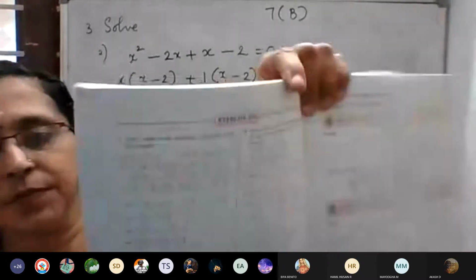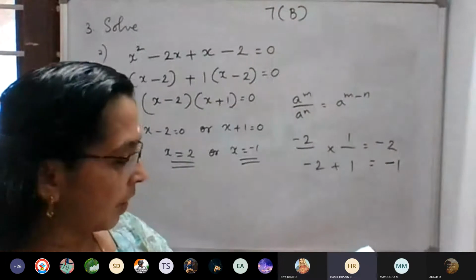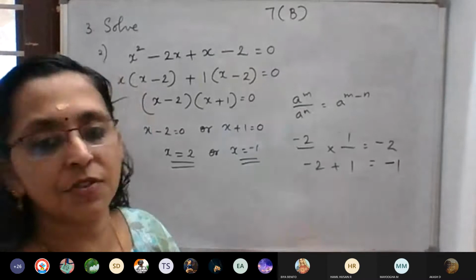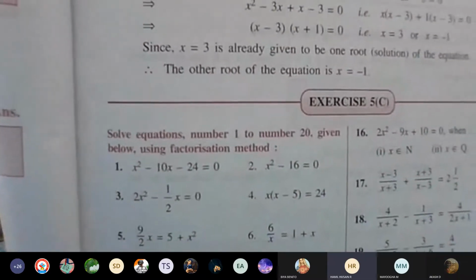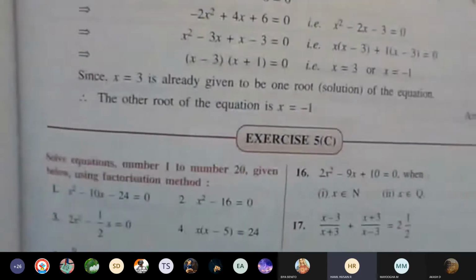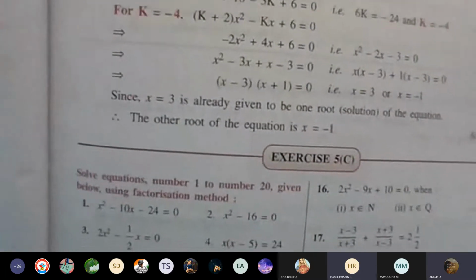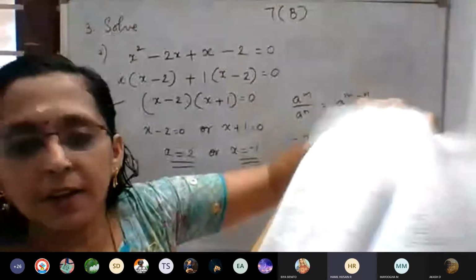Can you see this, in the 10th text? Using formula, x square minus... Using this for 5D is the formula method. Then next, the factorization method. That's why we taught you. The heading is: solve equation number 1 to number 20 given below using factorization method. Using factorization means what?